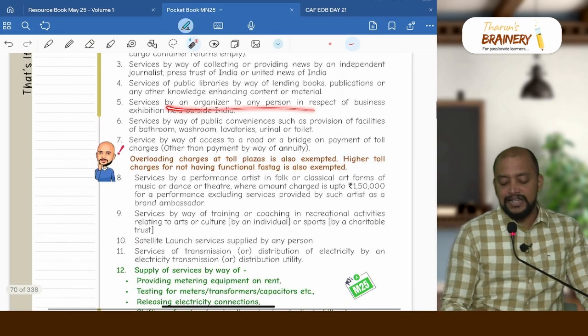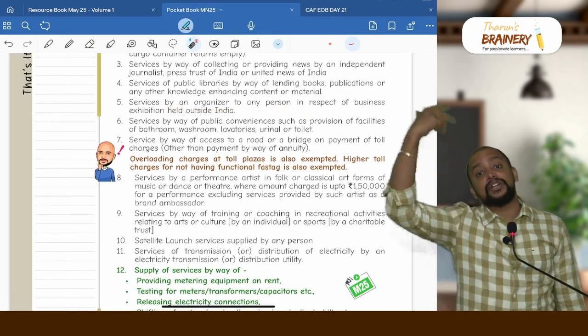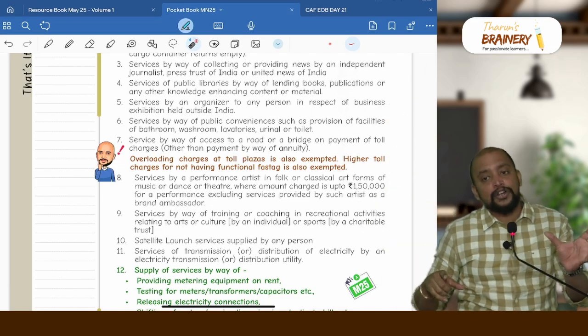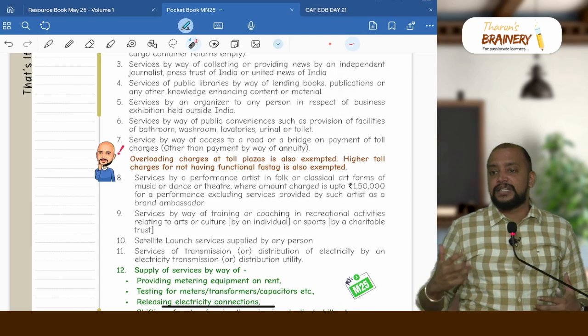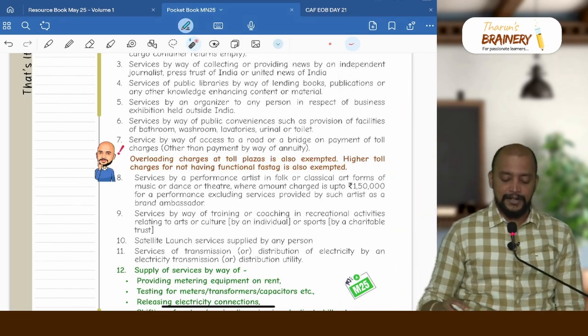And there is an organizer in India who is providing an exhibition outside India to the recipient in India. Supplier and recipient both are in India. The supplier is the organizer. He is organizing a business exhibition where the business exhibition is held outside India. The money received will be exempted.